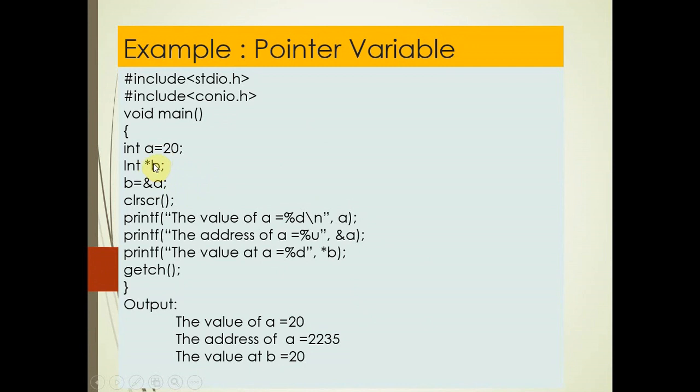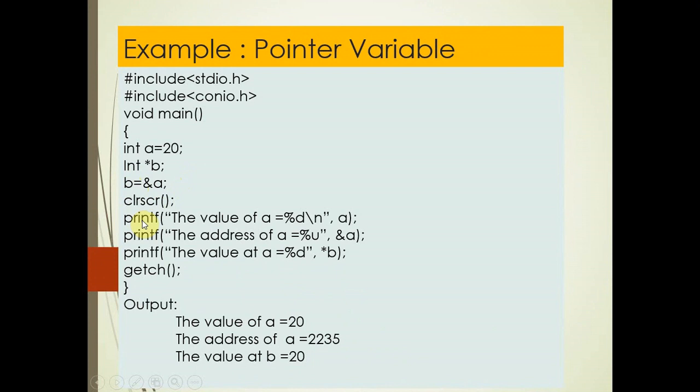A pointer variable can store the address of another variable. So here you can see B equals ampersand A. What does it mean? At the location of B, the address of A is stored. So in this case, B contains the address of A.